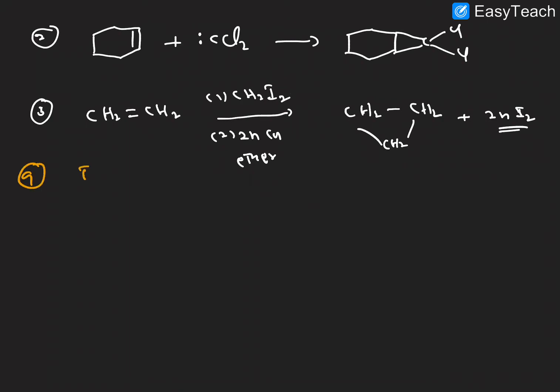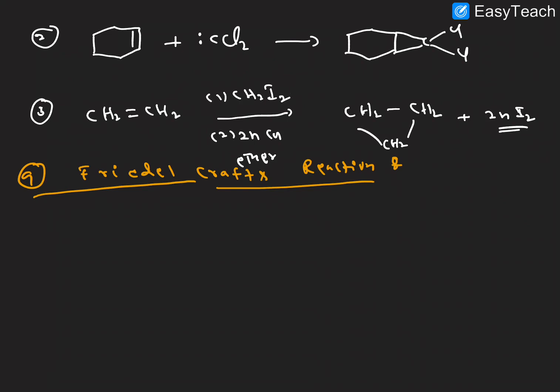Next one, ninth reaction, Friedel-Crafts reaction. Alkenes also are involved in the Friedel-Crafts alkylation reaction.